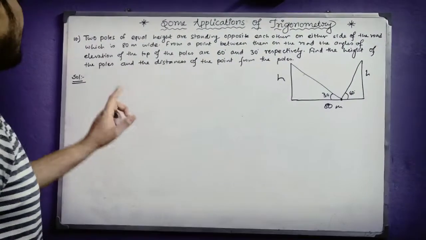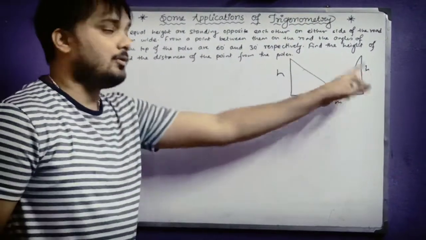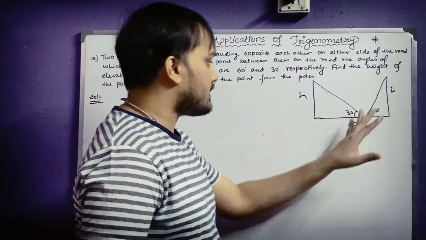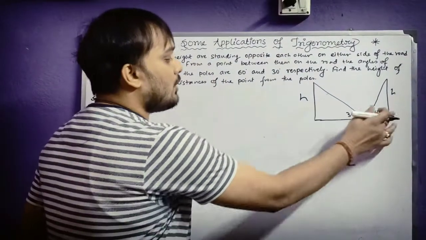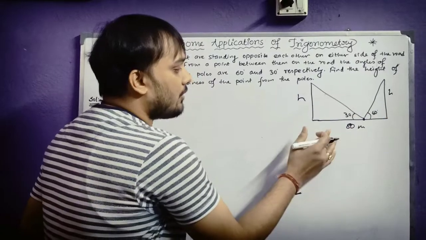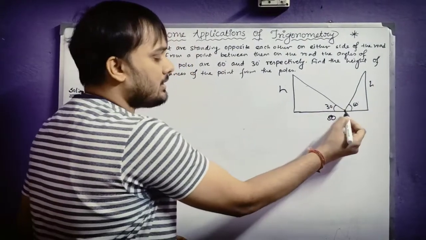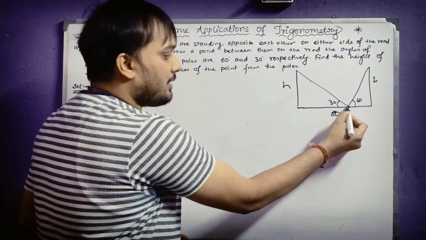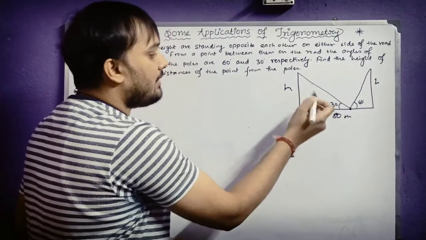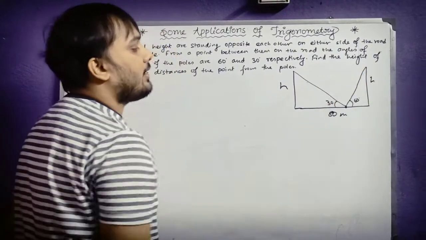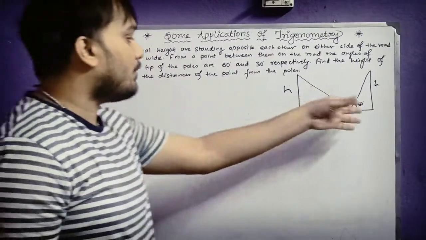We have to find the height of the pole. That means you have to find the value of h here. So basically, student, here we have to find the height of the poles. You can see here that there are two poles which are standing on either side of the road. The road width is 80 meter, and in between there is a point. From that particular point, the angle of elevation of the first pole is 30 degree, and the angle of elevation of the second pole is 60 degree.